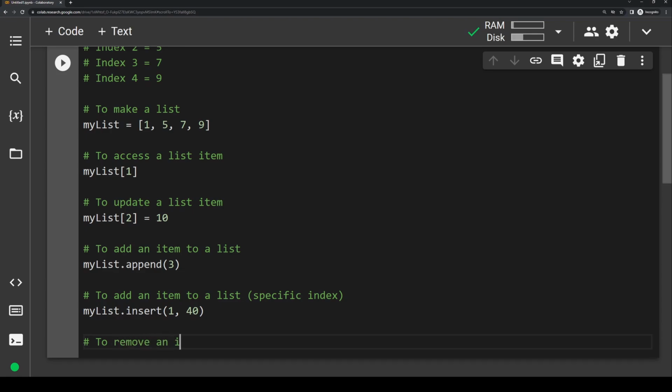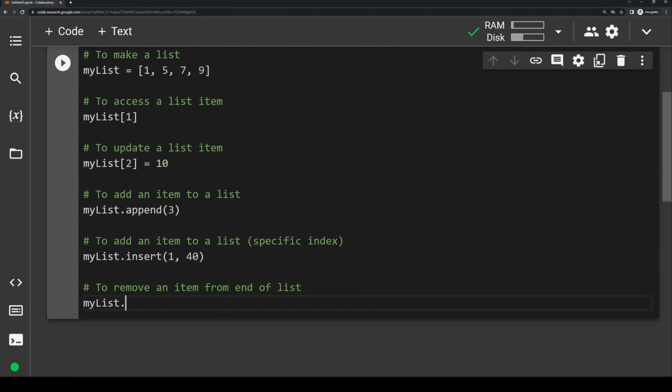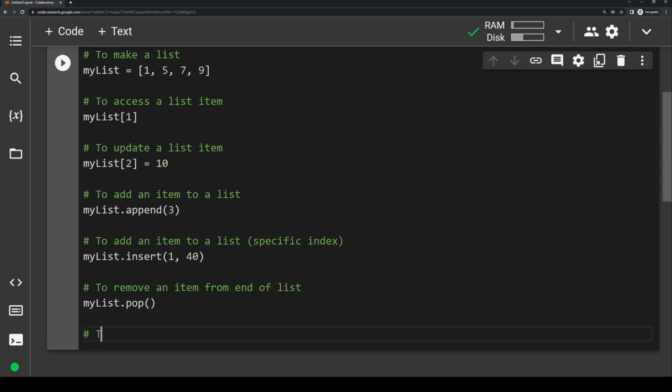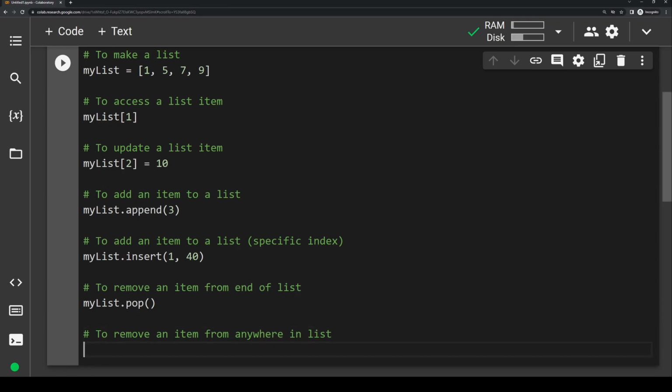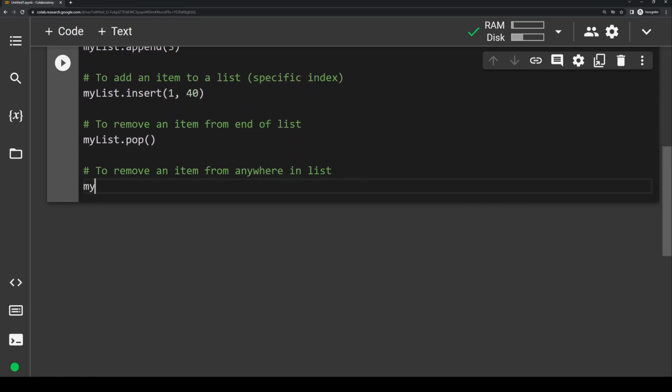To remove an item from the end of the list, we would use the dot pop method. So in this case, we would write my list dot pop, and that will remove the last element of the list. To remove an item from anywhere in the list, we would use the dot pop method, except we would put whatever index we want to remove at. So let's say we want to remove the value at index 2, we would write mylist.pop, and in parentheses, we'd put 2.